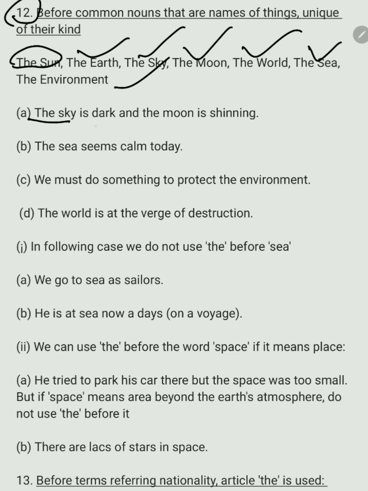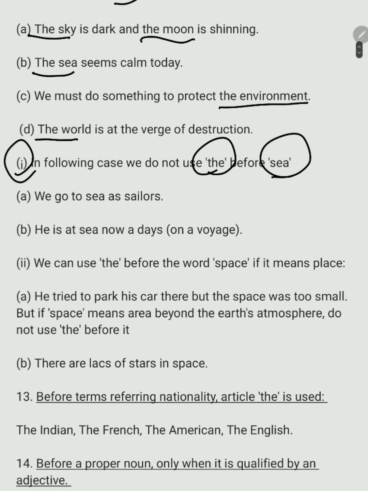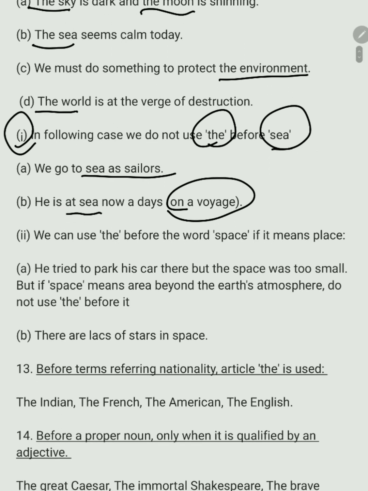The sky is dark and the moon is shining. The sea seems calm today. We must do something to protect the environment. The world is at the verge of destruction. Now, in the following case, we do not use the before sea. This is very important to know. We go to sea as sailors. He is at sea nowadays. That means he is on a voyage.